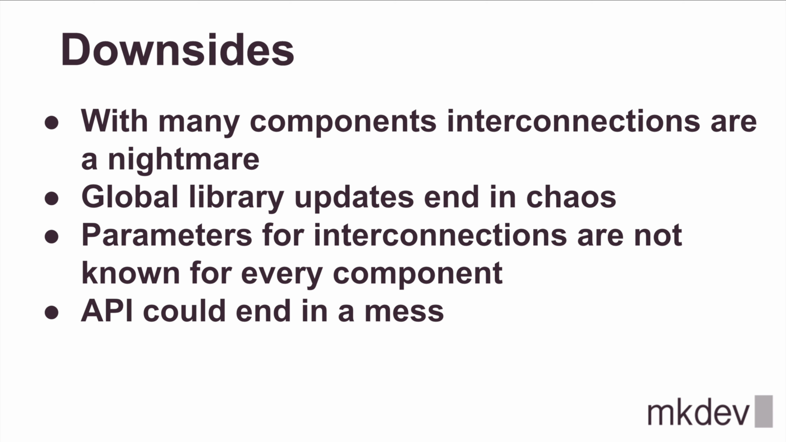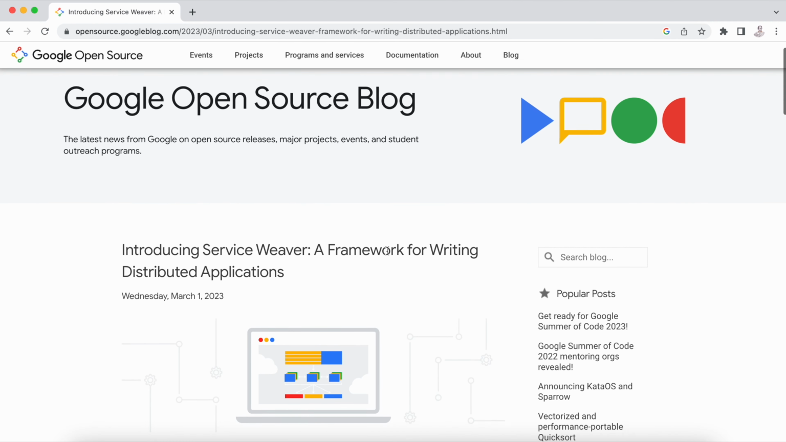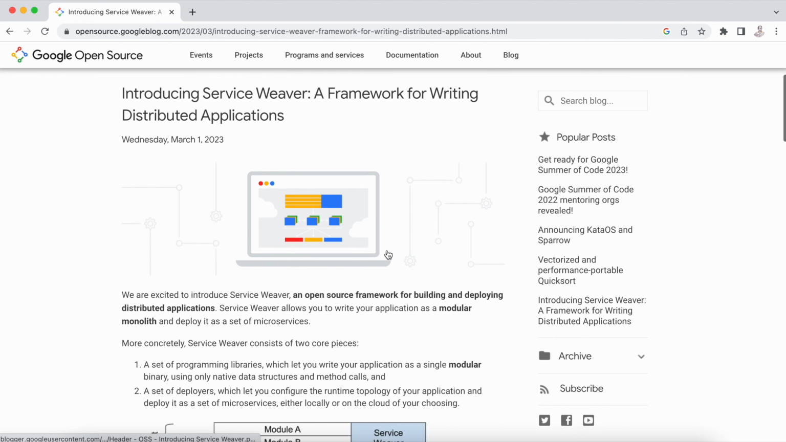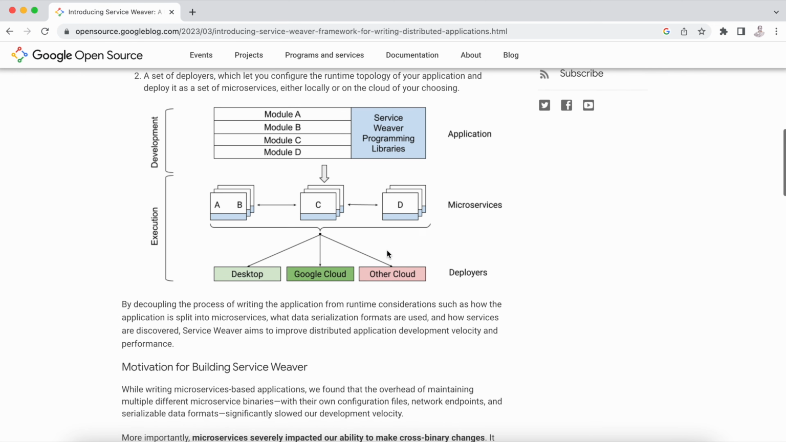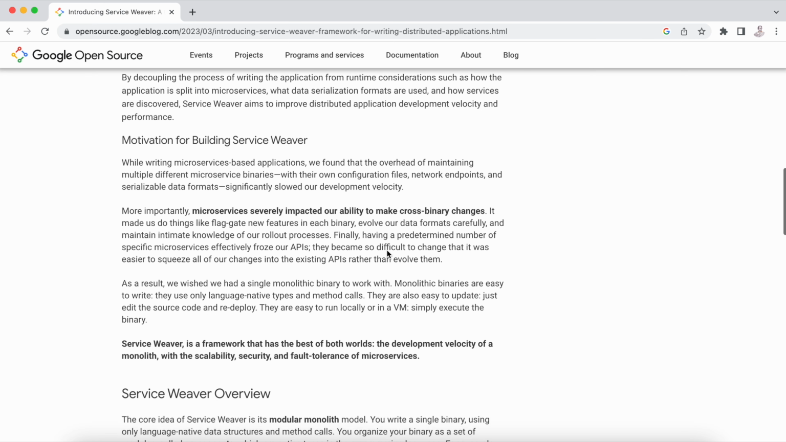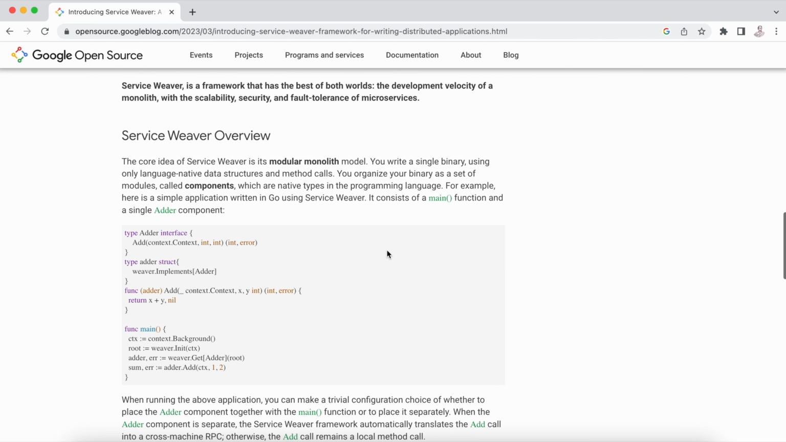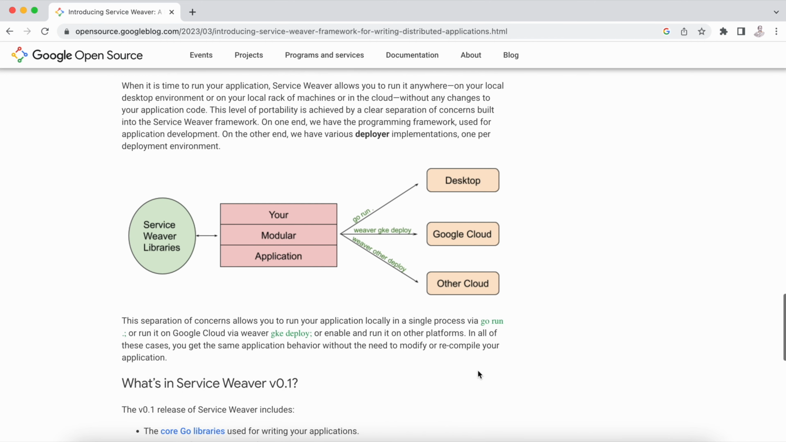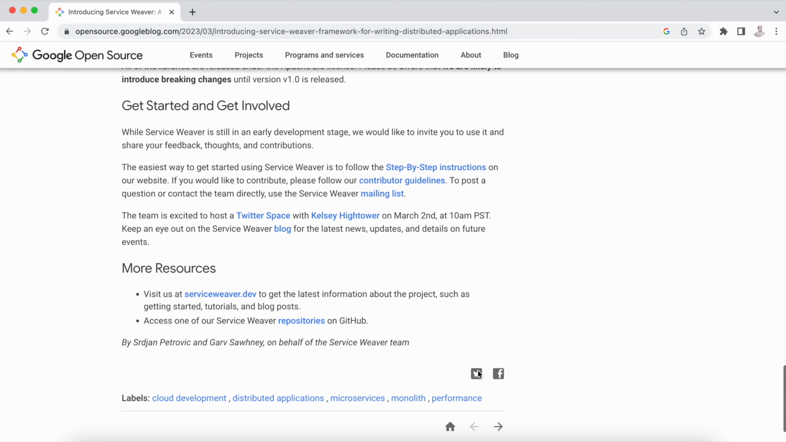Back to monolithic environments? Code everything in Ruby? I have no idea, but at least since March 2023, we have a new option from Google, Service Weaver, that allows us to write, build, and deploy distributed applications, everything in the same repo. The idea is simple. You write your code in Go, as simple as a monolithic module, and a set of deployers will allow you to deploy in different microservices, in your machine, or even in GKE or whatever other cloud. Okay, I wasn't able to make the GKE part work, but I will show you the other part.